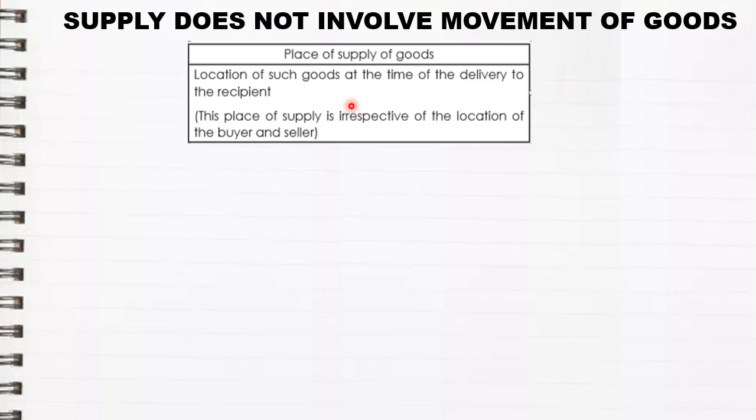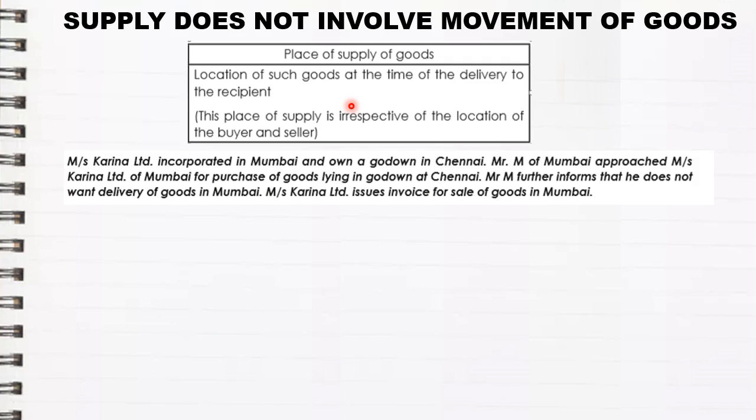So when the goods are not moving from one place to another, or there is no movement of goods, at that time the place of supply will be the place where the goods have been purchased. So in this case, the place of supply would have been Goa. So to understand that better, let us take this example. Messrs Karina Limited is incorporated in Mumbai and owns a godown in Chennai.